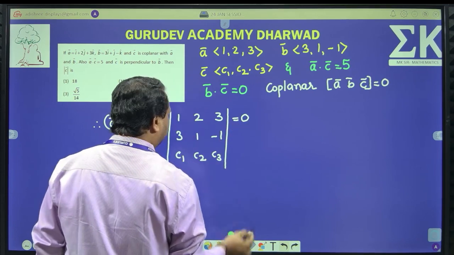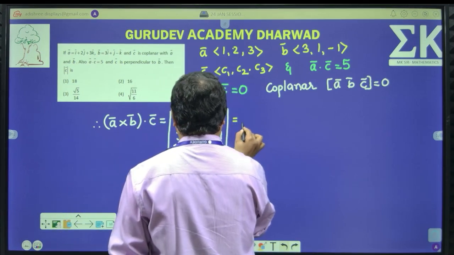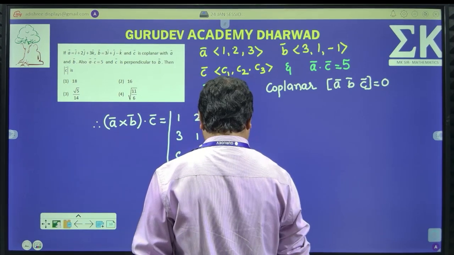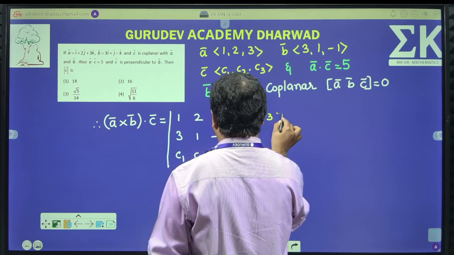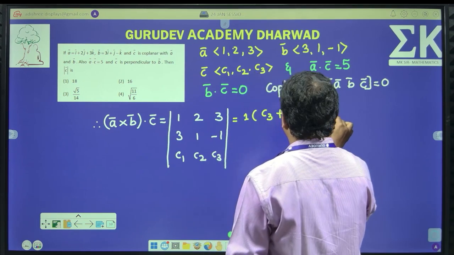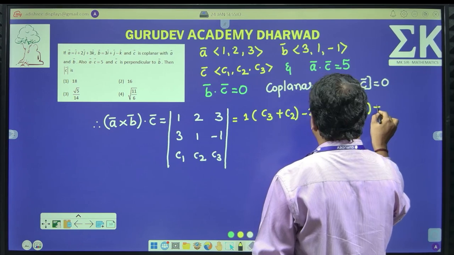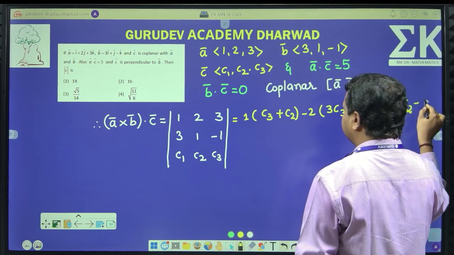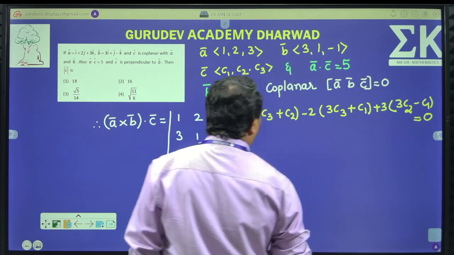Let me solve it. So what I'll get? With respect to 1, within a bracket, C3 plus C2, minus 2 into 3C3 minus of minus C1, plus 3 times of 3C2 minus C1. Everything is equal to 0 because he has given that it is coplanar.